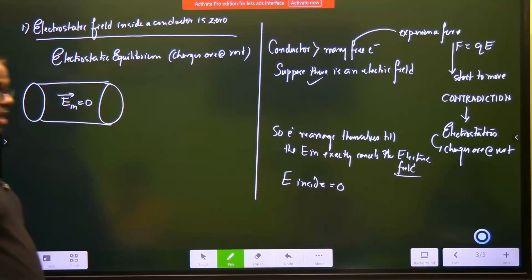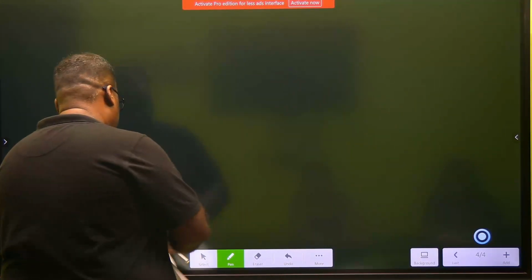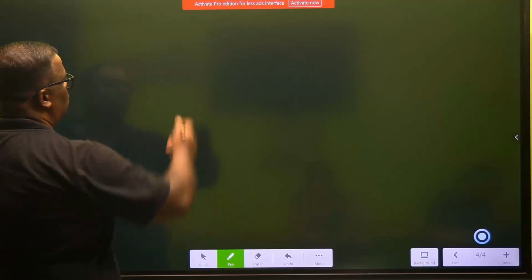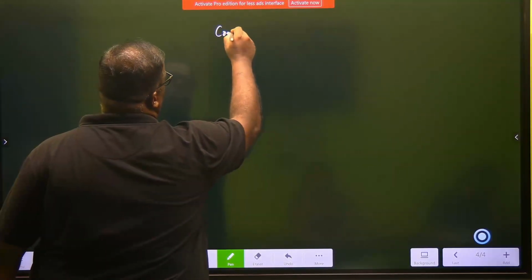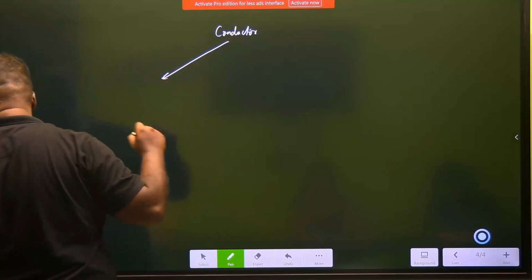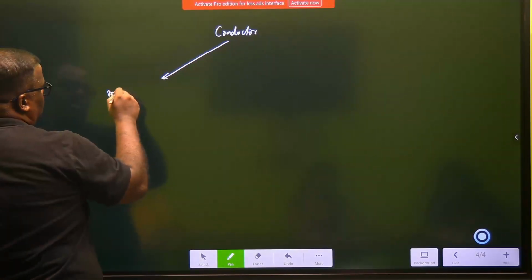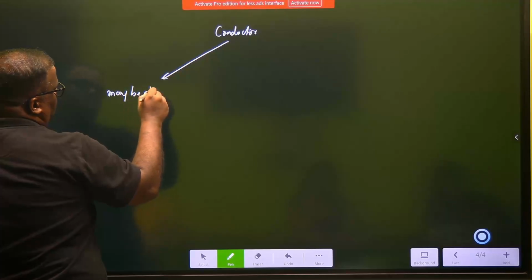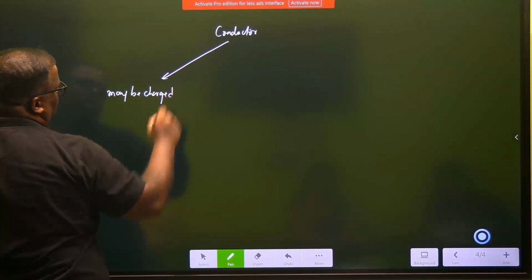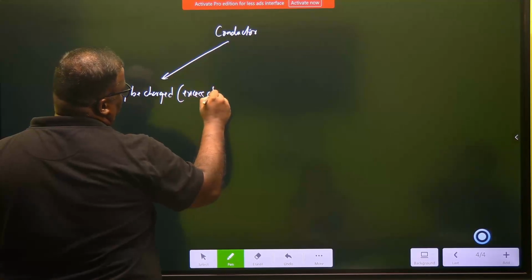Clear? We'll make one more assessment of this, because based on this, some Gauss law things will also come now. So, suppose your conductor is charged. You have a conductor, same explanation, and this conductor is charged. What happens in that case? Charged means it has got excess charge.